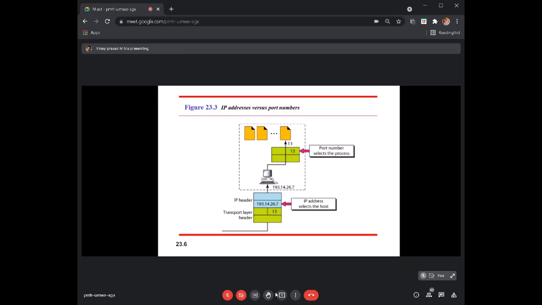Okay, so this is quite self-explanatory, I think. This port number gives us the process number, and this IP address identifies the specific host. Identifying the specific host and delivering that request or packet message to a specific process is ensured by these two layers, which are the transport and the IP.